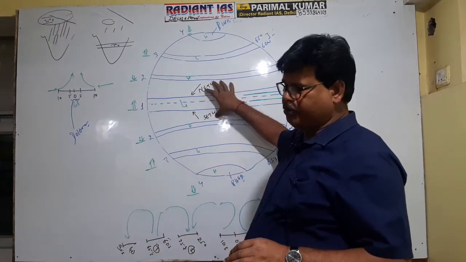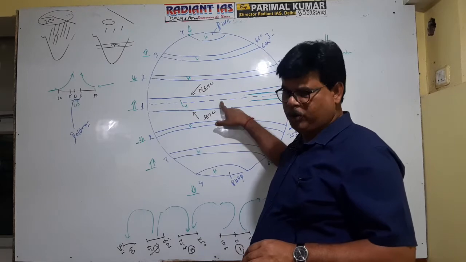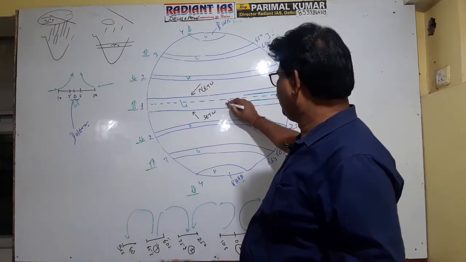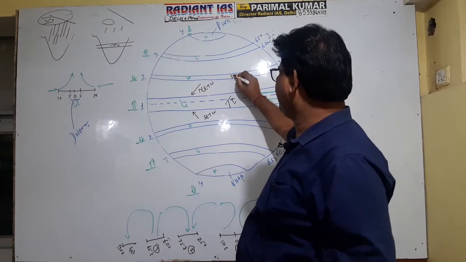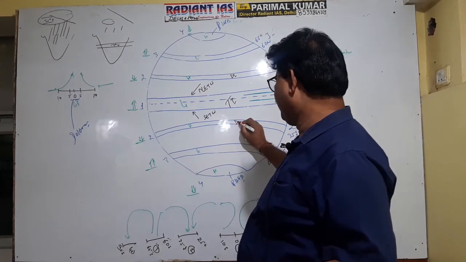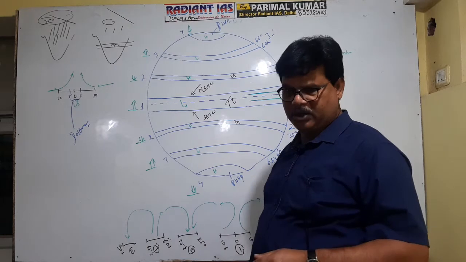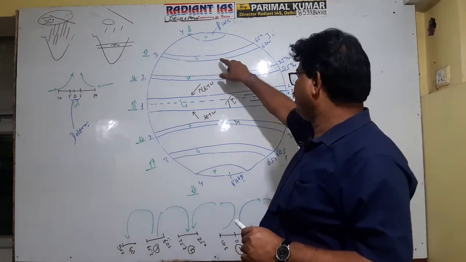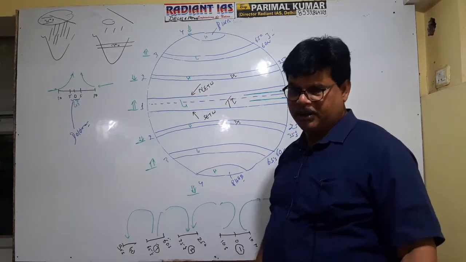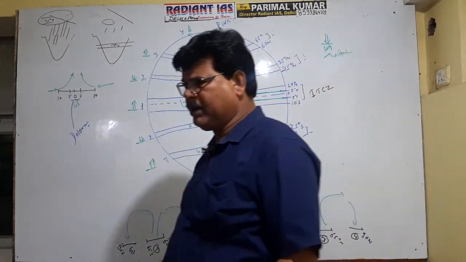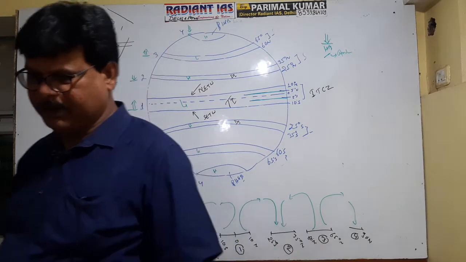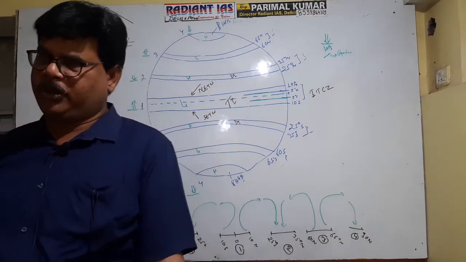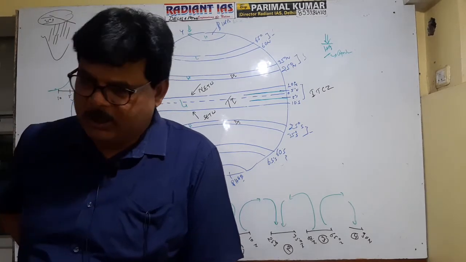This equatorial low pressure belt is a thermally induced pressure belt. This is thermally induced, right? This is dynamically induced. This is also a dynamically induced pressure belt. Getting it now? Again you see, the next pressure belt is the subpolar low pressure belt. The subpolar low pressure belt is located between 60 to 65 degree north in the northern hemisphere, and also between 60 to 65 degree south in the southern hemisphere.